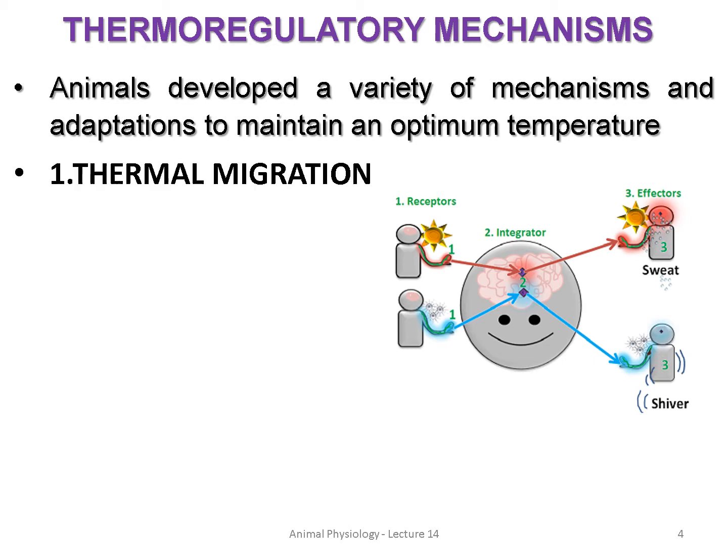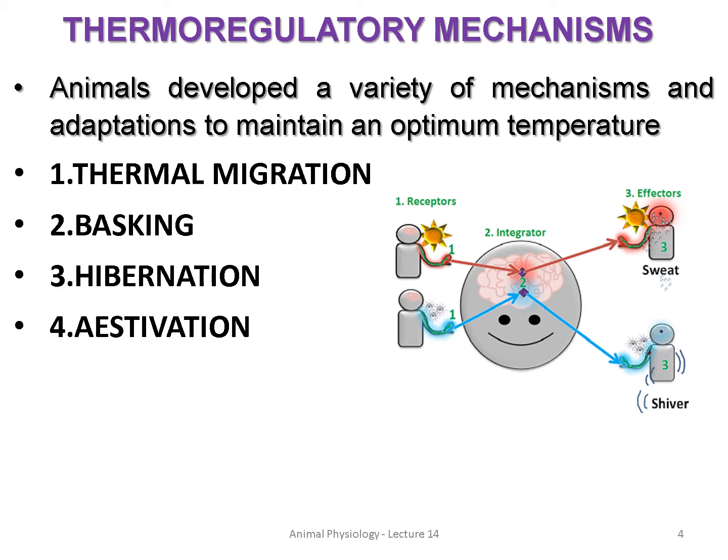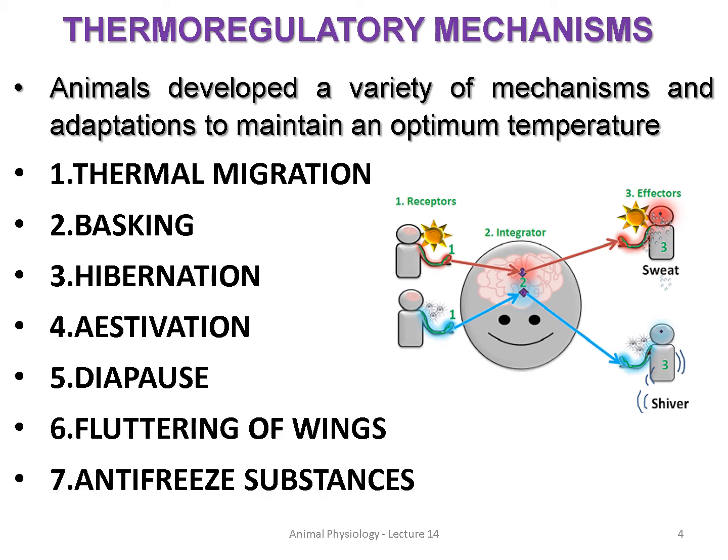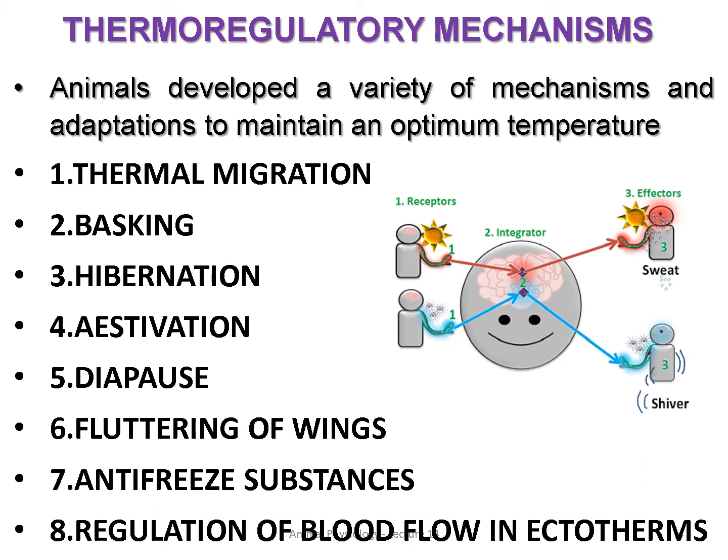Okay. So here are a few mechanisms. The first one is thermal migration, then basking, hibernation, estivation, diapause, fluttering of wings, antifreeze substances, regulation of blood flow in ectotherms. So there are so many thermoregulatory mechanisms, right? Today we are going to see only these 8 mechanisms. Very shortly we are going to see. Briefly we are going to see.